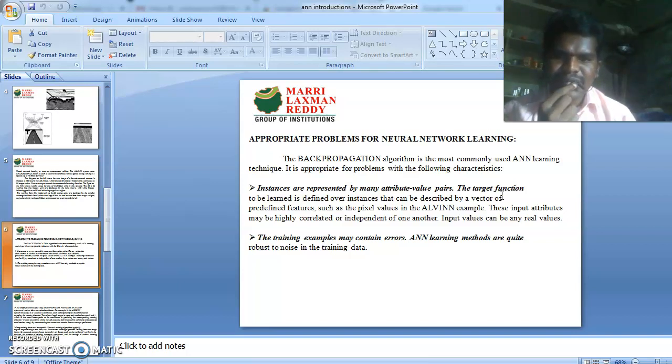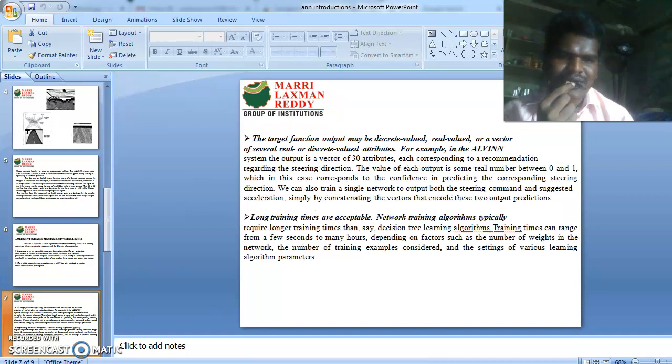The next problem characteristic is that the training examples may contain errors. Artificial neural network learning methods are quite robust to noise in the training data. And next, the target function output may be discrete valued, real valued, or a vector of several real or discrete valued attributes.